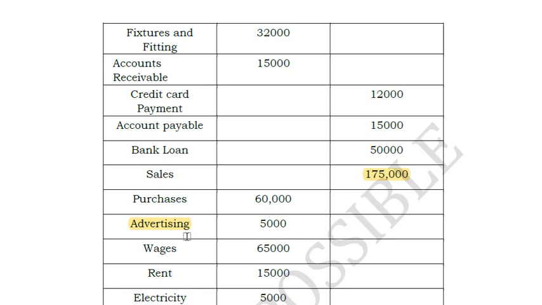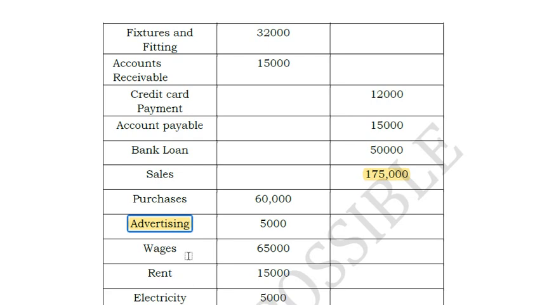We have learned in our previous chapter what is capital expenditure and revenue expenditure. Capital expenditure will go to balance sheet, revenue expenditure will go to profit and loss account. Revenue expenditure are those expenditures the benefit of which comes to you only for 1 year period of time or lesser than 1 year period of time. Advertising we generally spend for a shorter period of time. That means pertaining to that financial year only we account this, isn't it? We don't account for future financial year profit and loss expenses. So hence these are called revenue expenses and it will be shown in profit and loss account. Hope you identified the difference between a capital expenditure and a revenue expenditure.